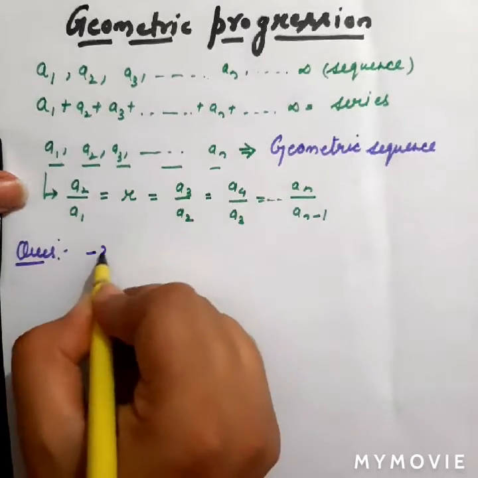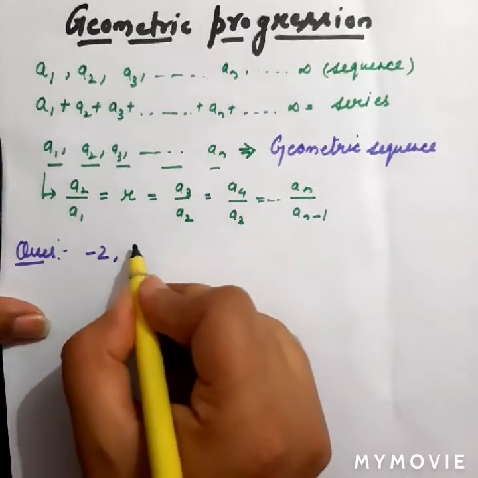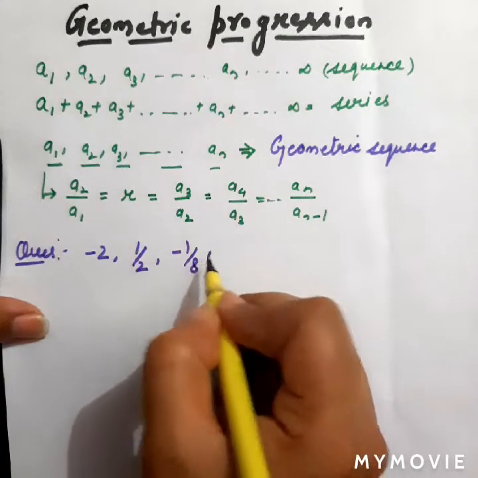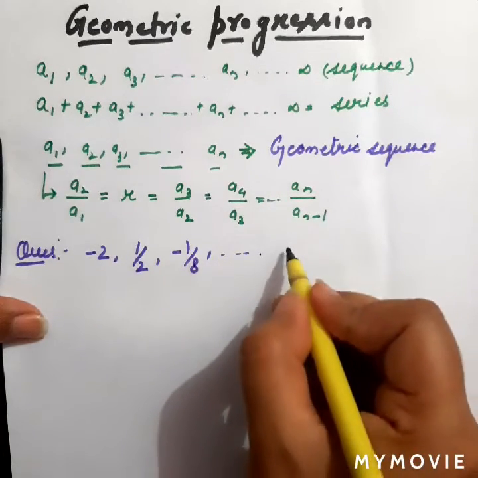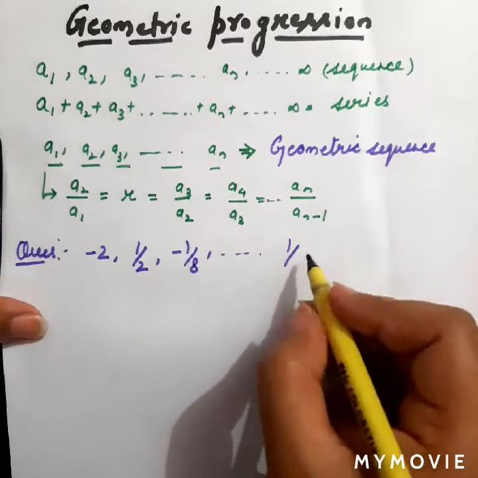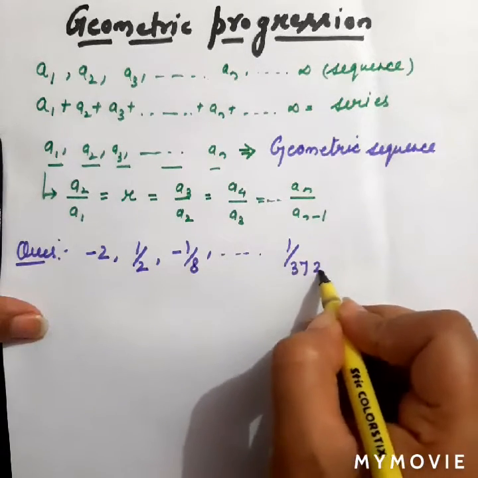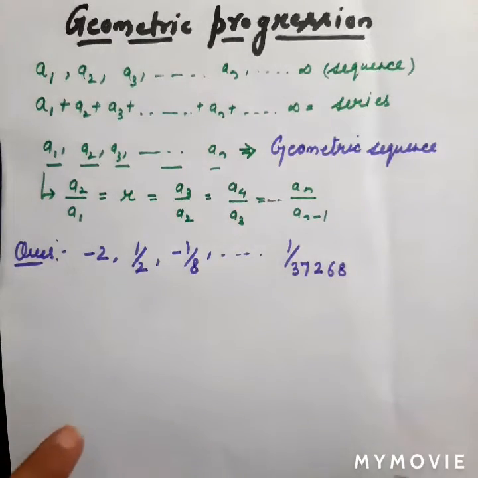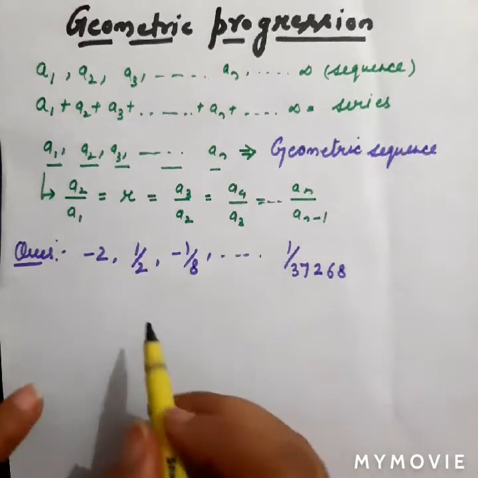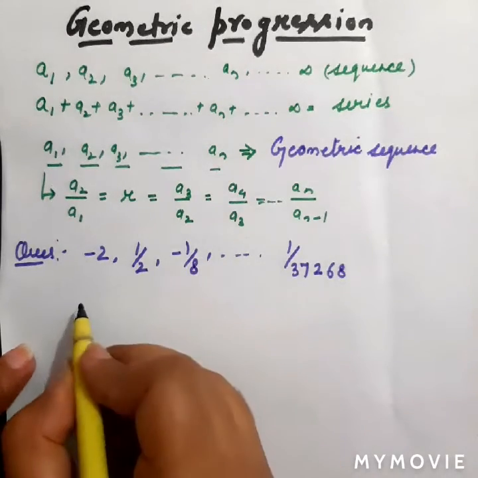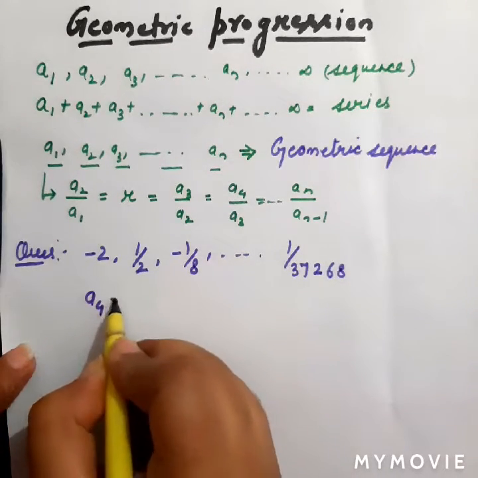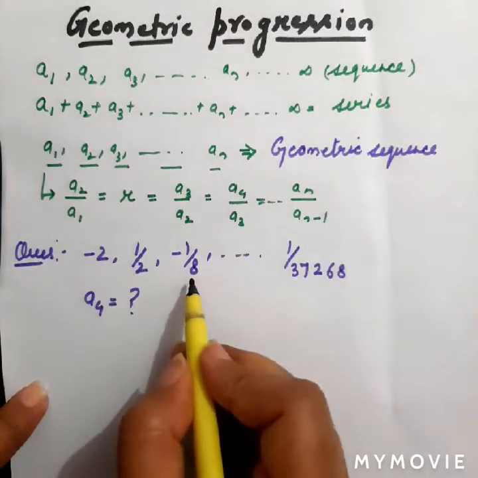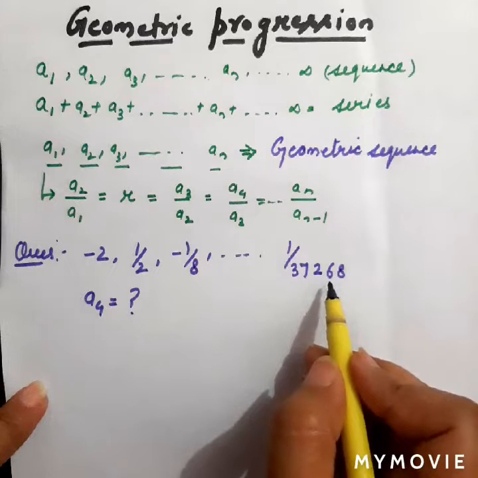This is a sequence: -2, 1 by 2, -1 by 8, and so on up to 1 upon 3, 7, 2, 6, 8. This is a sequence. First of all, suppose we are given a sequence and their question is just to find the value of a4. Fine, we know a1, we know a2, a3, and we know the last term an, and we don't know what a4 is.